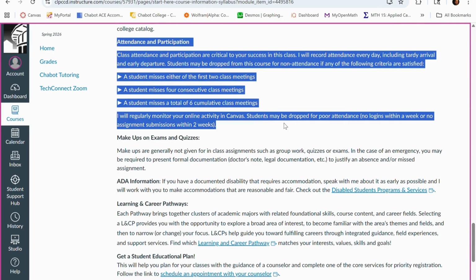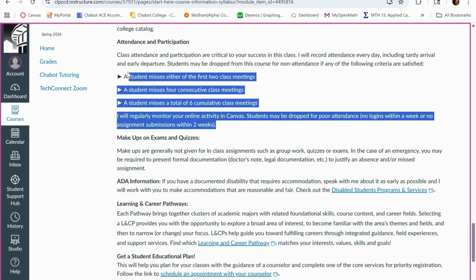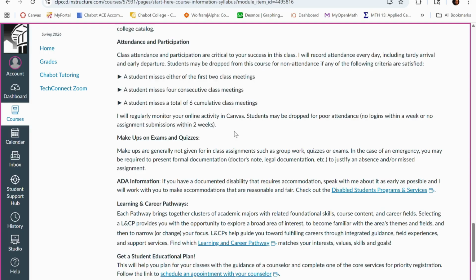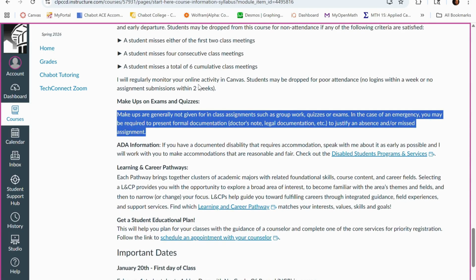Attendance and participation, this is an online course, right? So it's like you're not showing up other than for the exams. So really the way that I monitor participation is just through completion of the assignments on Canvas. So make sure that you're staying up to date on those assignments. If I see that you're falling behind or you're not participating, you can and will be dropped from the course. Makeups, generally not given, especially for exams. We're going to look at the exam dates in a minute, and you can ensure that you're free on those dates. That's going to be pretty critically important.